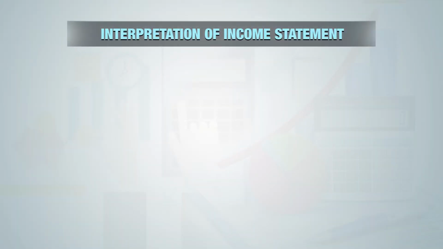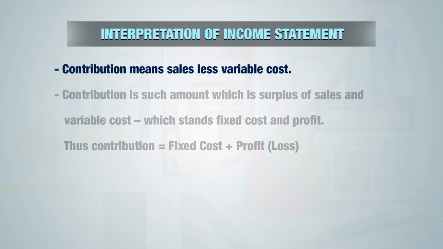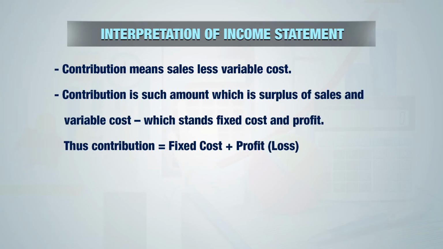Now the new word comes, that is contribution. From the income statement, contribution is nothing but the difference between sales and variable cost. So from sales, if we deduct variable cost, we get contribution. Contribution is nothing but the surplus of sales over variable cost, as we discussed earlier. In other words, it is nothing but fixed cost and profit, means the total of both fixed cost and profit is nothing but contribution. So contribution can also be known as the total of fixed cost and profit.